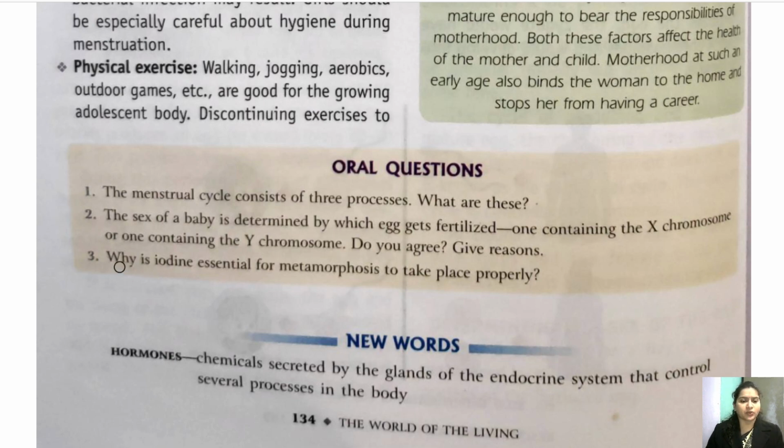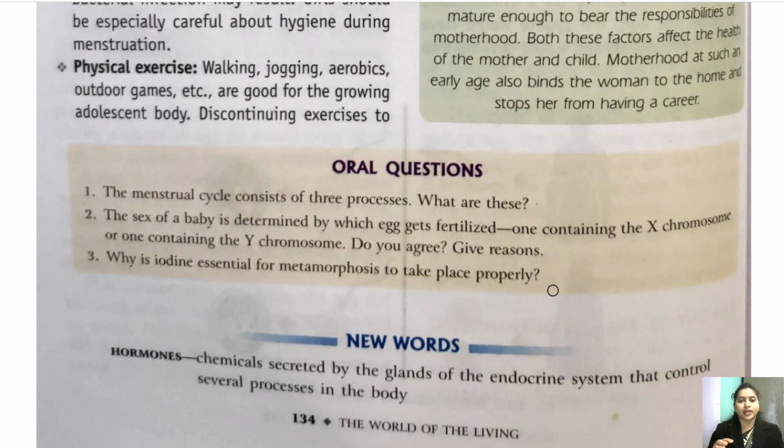Okay. Question 3. Why is iodine essential for metamorphosis to take place properly? Children, metamorphosis basically takes place in butterflies, in frog, where the development stage is entirely different.